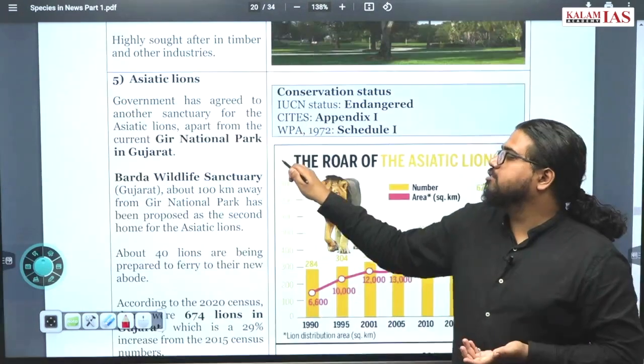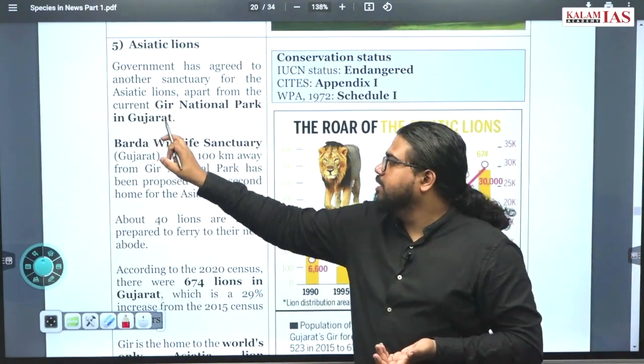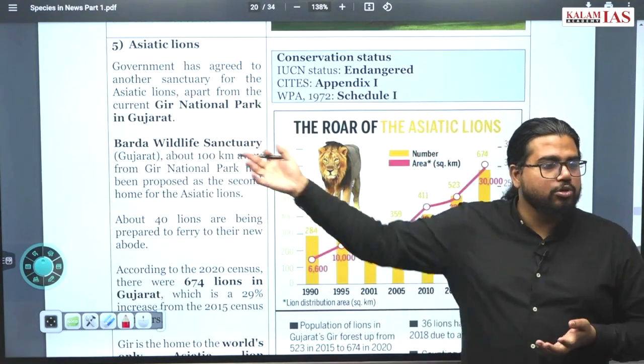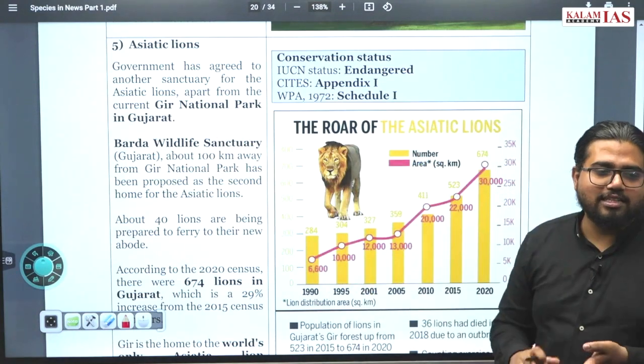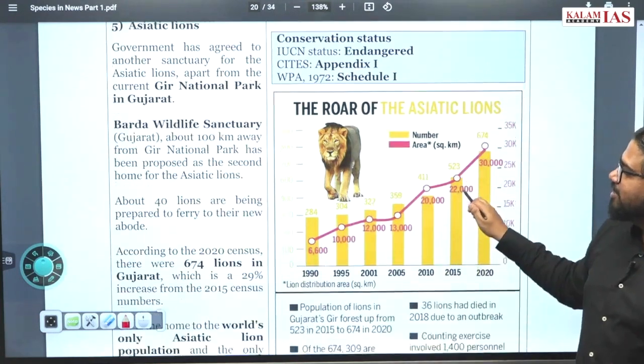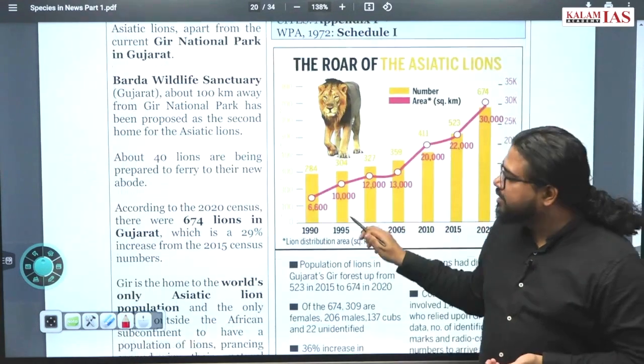So recently the government has taken up the initiative to transfer some of the lions from Gir National Park to Barda Wildlife Sanctuary. This is also in Gujarat itself. So at least something is happening, even though it is in Gujarat itself. About 40 lions are being prepared to be ferried to their new home.